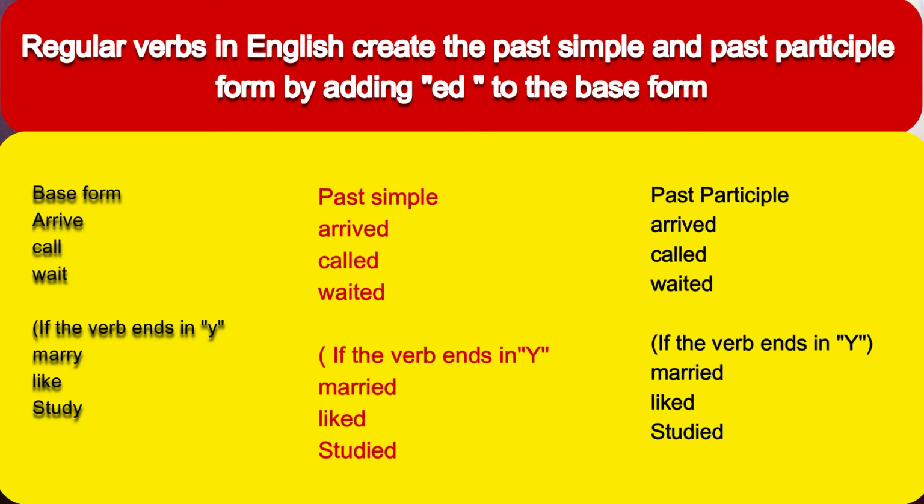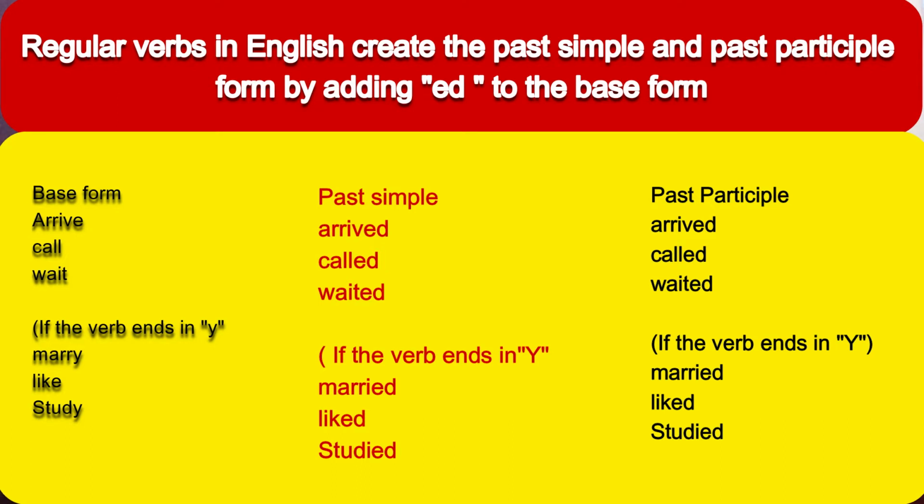Which is the consonant there? R. I hope you know what vowels and consonants are. A, E, I, O, U, they are vowels, and all the letters other than vowels are consonants. So here R is the consonant and the word is ending with Y.